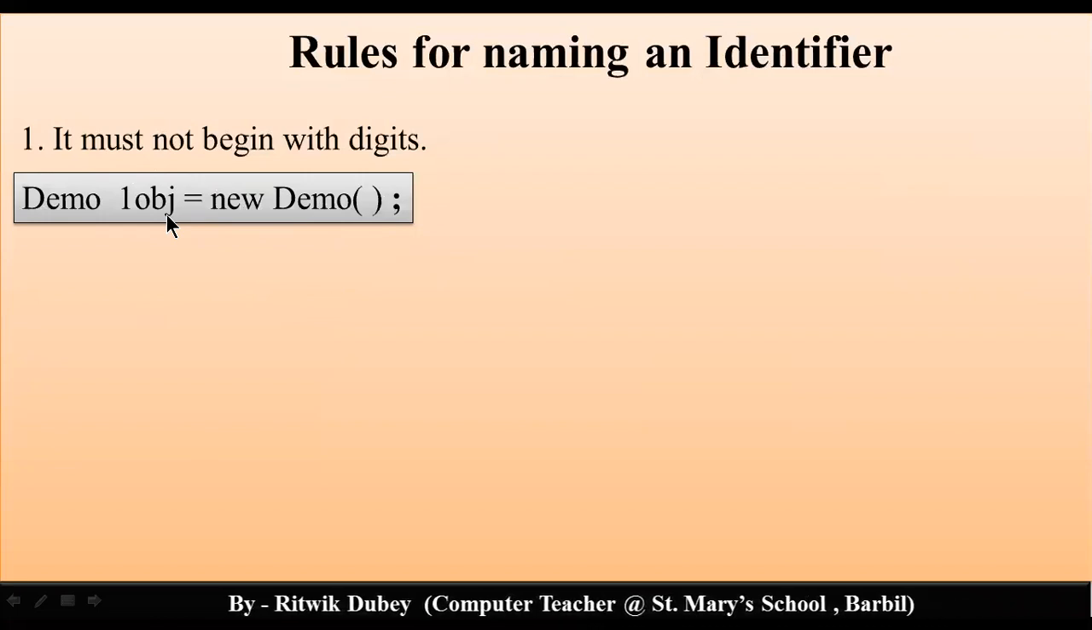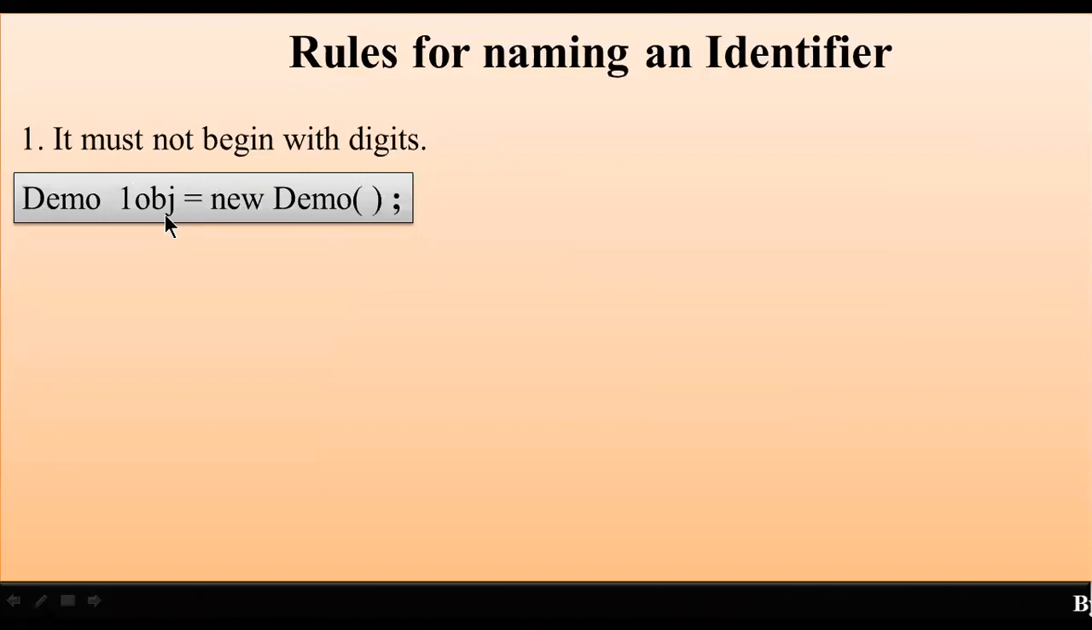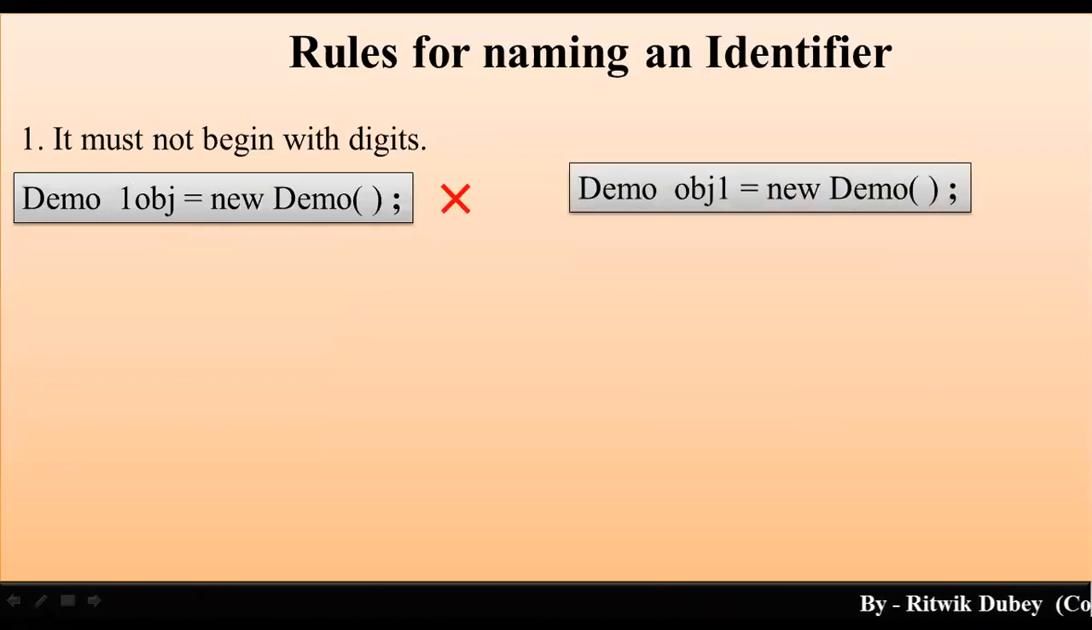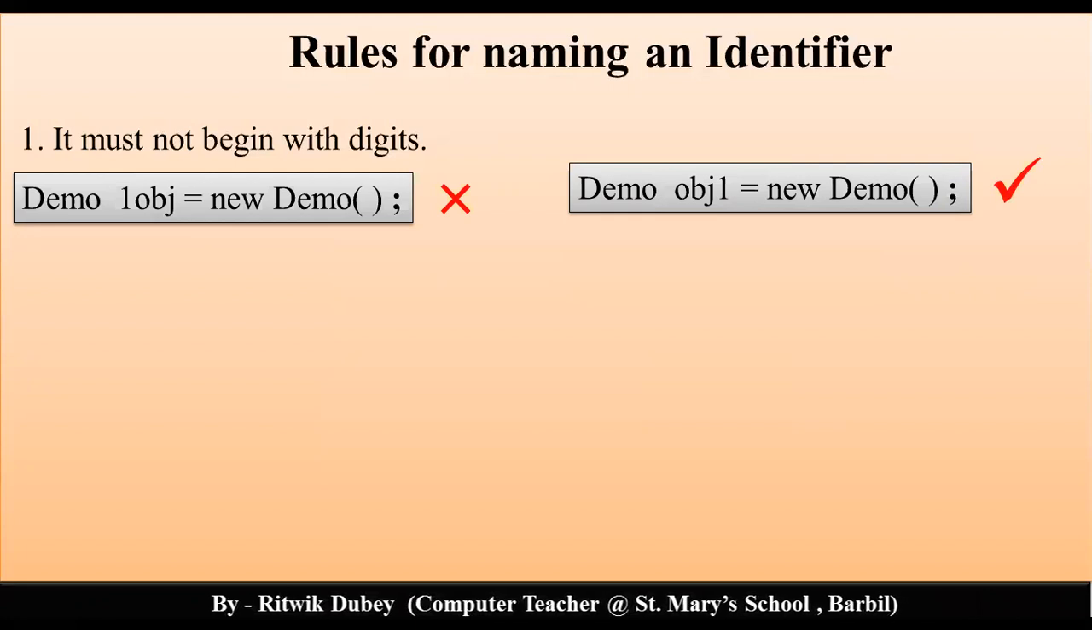You can say 1obj. It cannot be 1obj. It is wrong. Now what is correct? Yes, you can write obj1 or obj2, obj3. So this is correct.